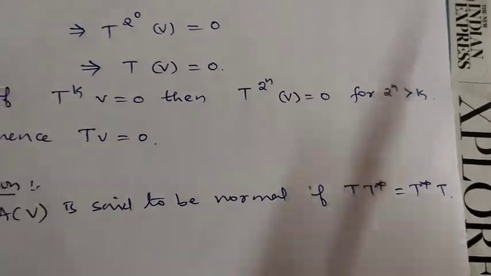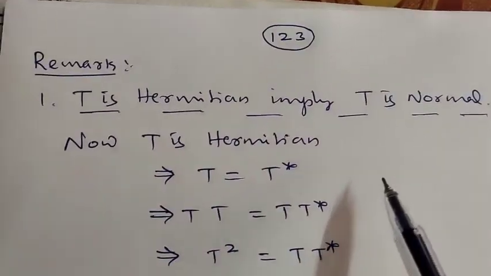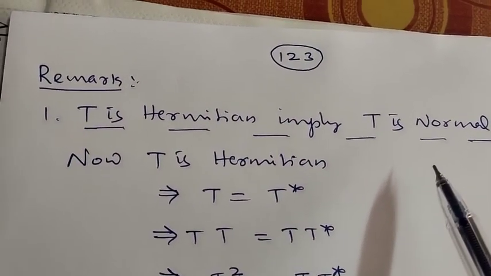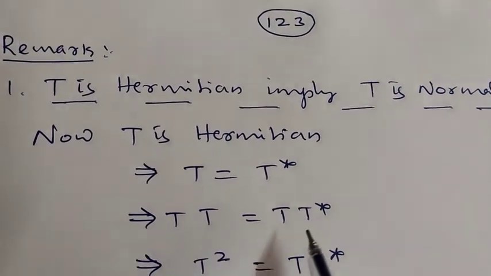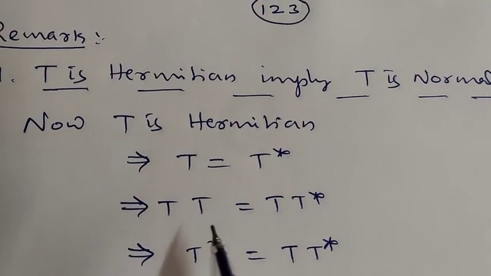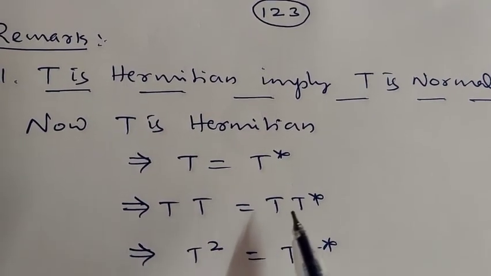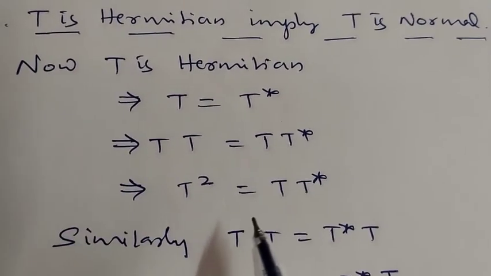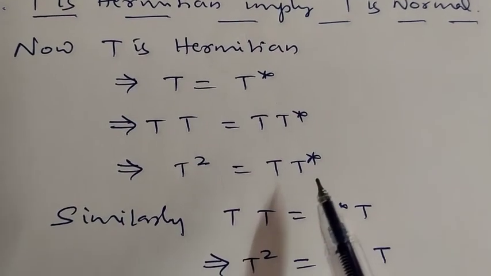Note here that if t is Hermitian, then t is normal. Because t is Hermitian implies t is equal to t star. Now multiply throughout on the left by t. T into t is equal to t into t star. T into t is t square. So t square is equal to t into t star.